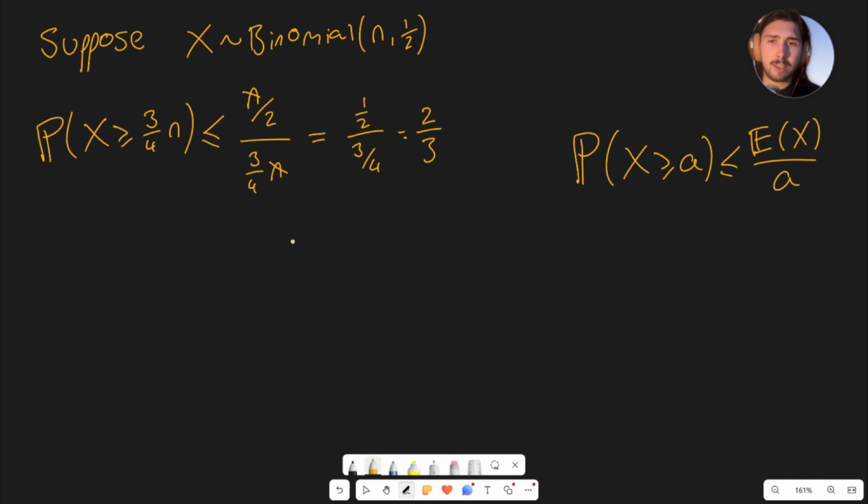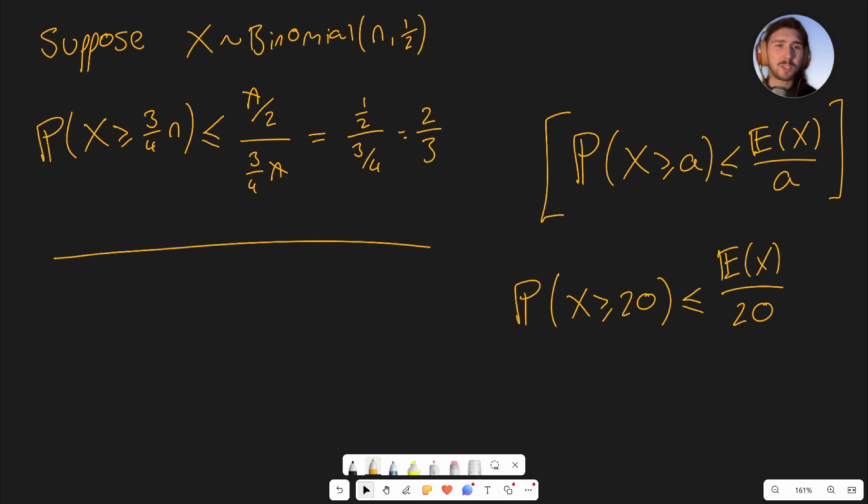What's really interesting, if we go away from this binomial example and just look at Markov's inequality in and of itself, is that we don't really know very much about the random variable at all, besides the fact that it can't be negative, and we can still say quite powerful things about it. We can say that the probability that it takes a value bigger than or equal to 20, for example, without knowing anything else except its mean, has to be less than or equal to its mean divided by 20. And that's true for any positive number a, not just 20. I think that's really cool.